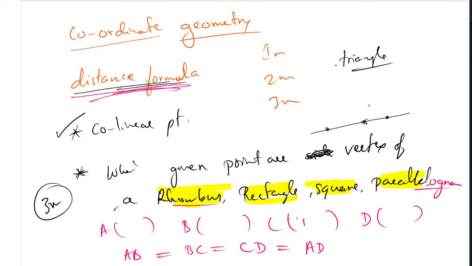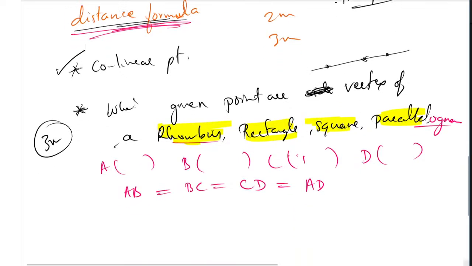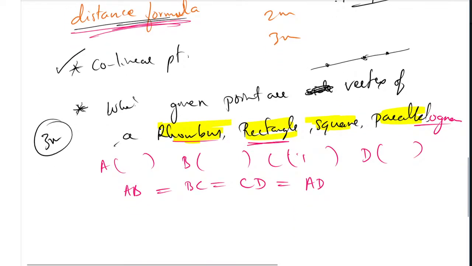What it is, we will learn later on. Distance formula. And when it is a rectangle, it is a different way: opposite sides are equal and diagonals are equal. For a square, all sides are equal and diagonals are also equal. For a parallelogram, opposite sides are equal, and that much is enough. That is what we have to follow. And this lesson is also very important. A 3 marks question you have, on section formula. Yes, very good. Section formula we have.